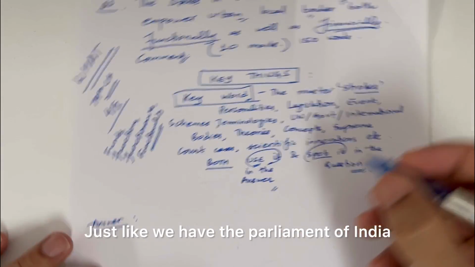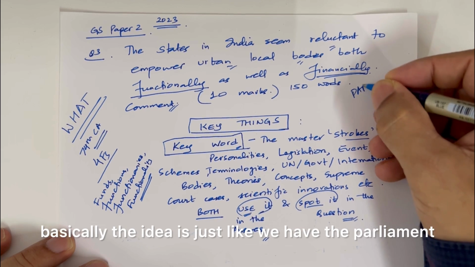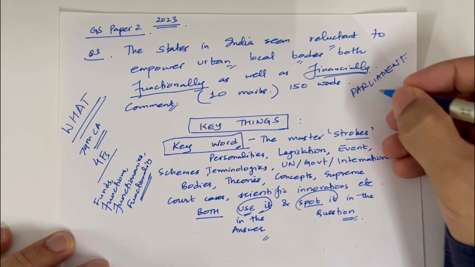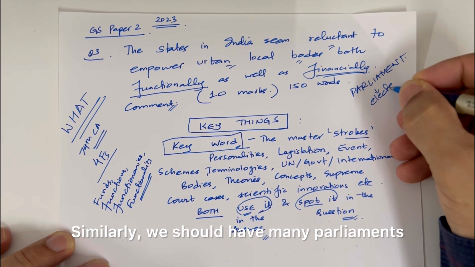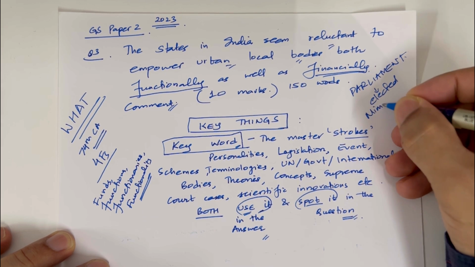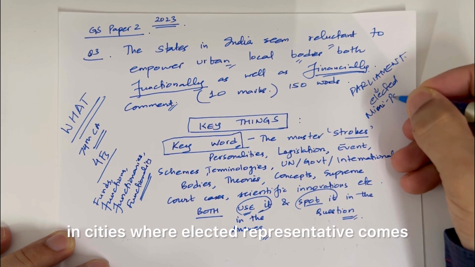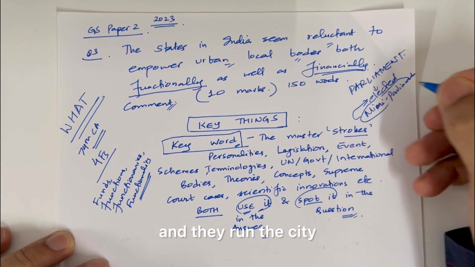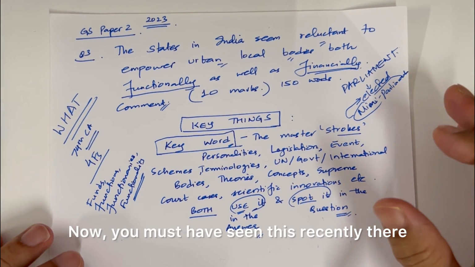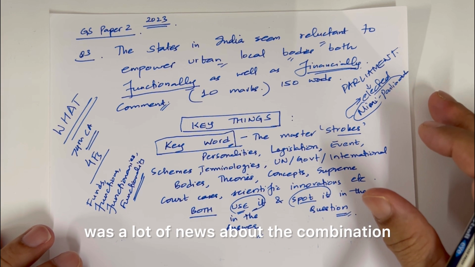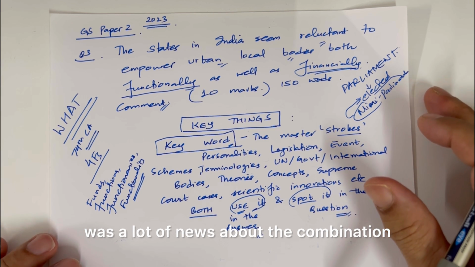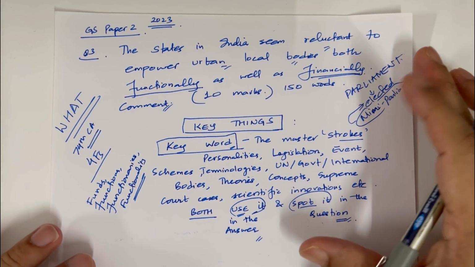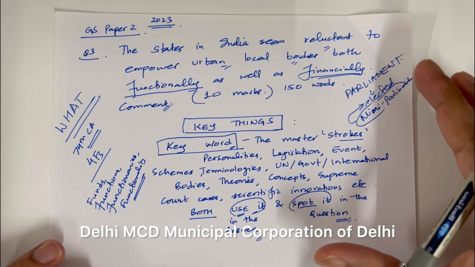Just like we have the Parliament of India, where elected representatives come, similarly we should have many parliaments in cities where elected representatives come and they run the city. Now you must have seen this recently, there was a lot of news about combining the entire Delhi MCD, Municipal Corporation of Delhi.